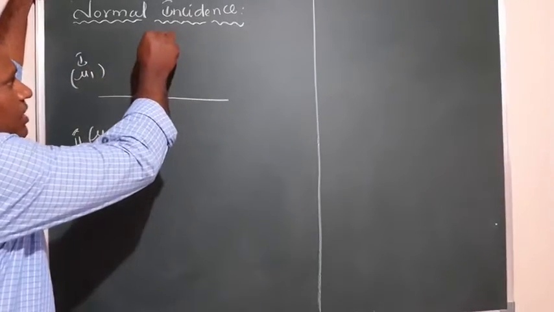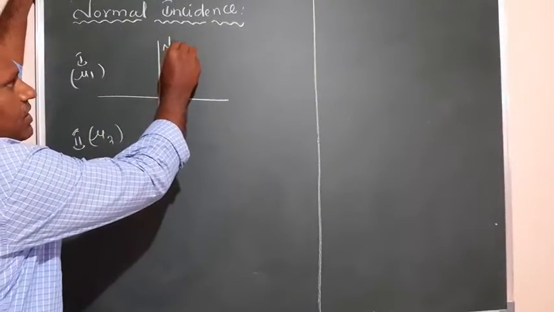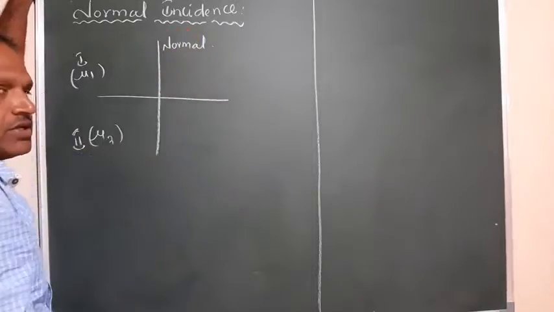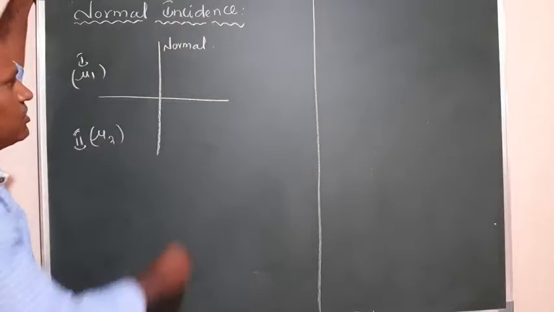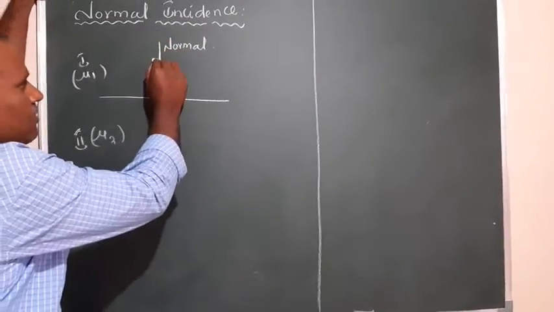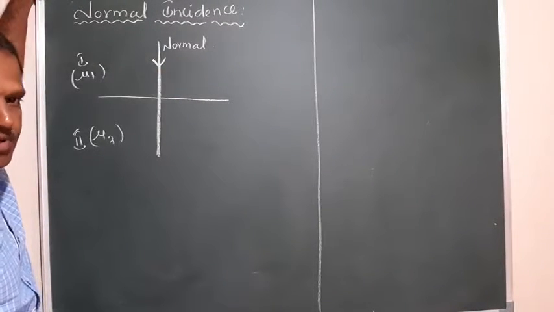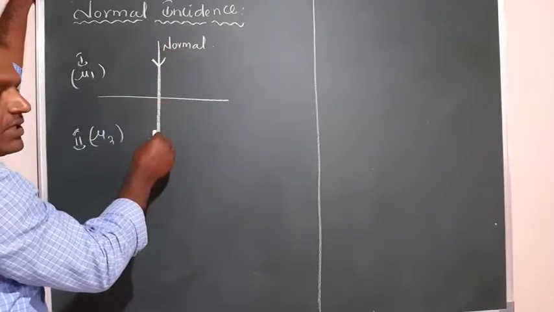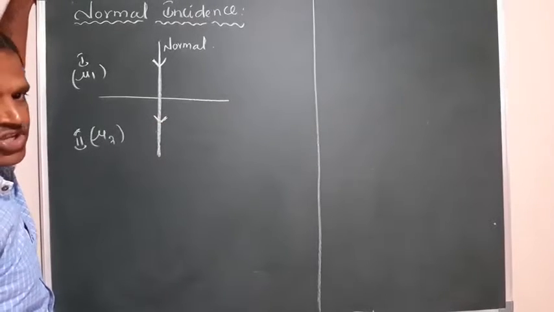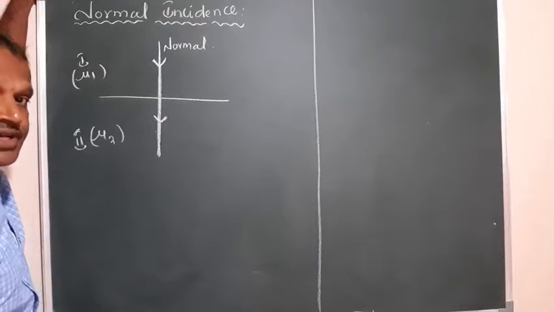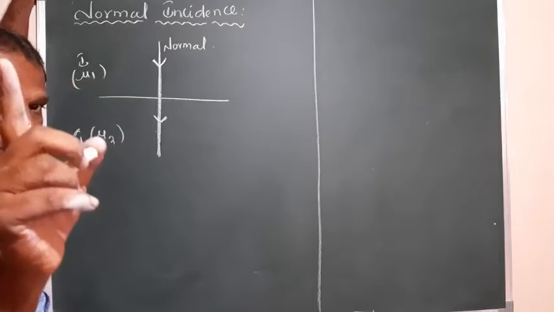Now this is the normal. I am drawing it perpendicular to the surface. So normal incidence means the incident ray passes along the normal itself. Along this direction the ray of light interacts and passes from one medium to another medium along the normal. When the ray of light propagates like this, it moves into the other medium without changing its direction. Without changing its direction, it propagates from one medium to another for normal incidence.